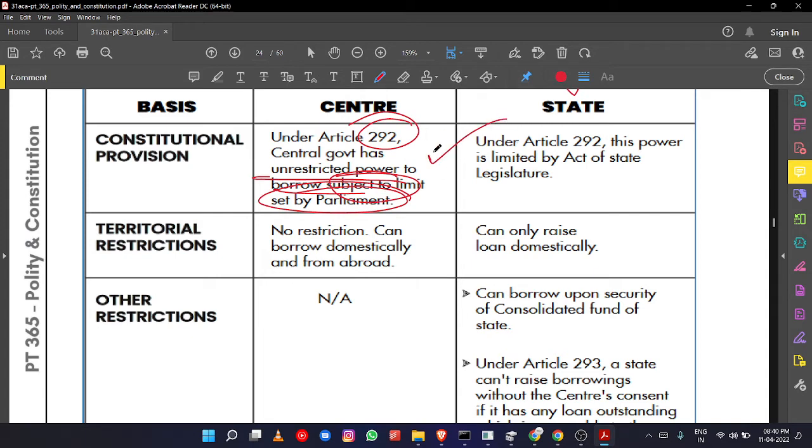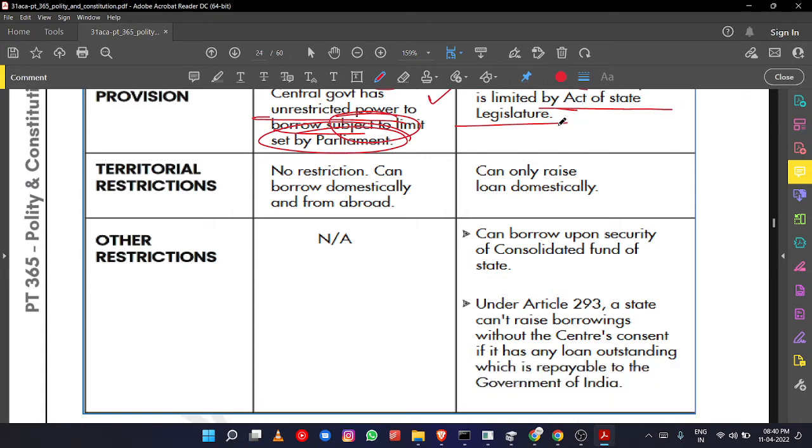Under Article 293, this power is limited by the state legislature. For central government borrowing, Parliament will set a restriction. For state government borrowing, the state legislature will set a restriction.